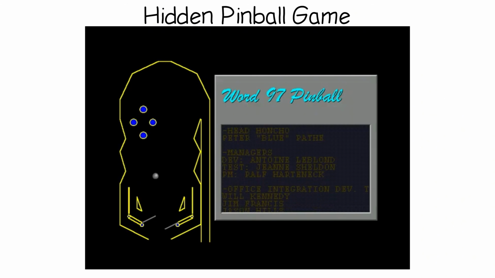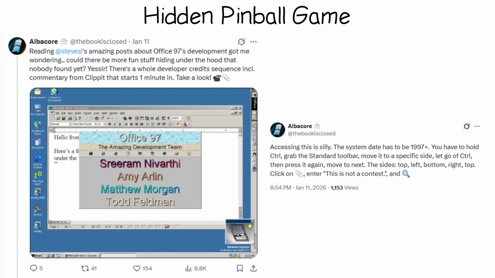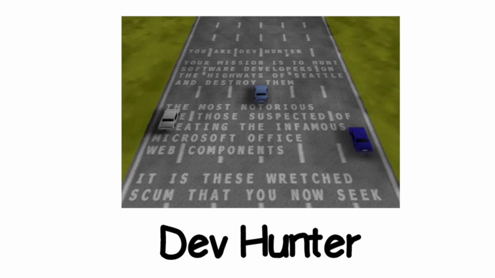A pinball table launches, with Z and M as the flippers, and a faux LED scoreboard scrolling the names of the team. Word 97 also hid a separate developer credits screen that no one found for 29 years. Excel 2000, Dev Hunter.